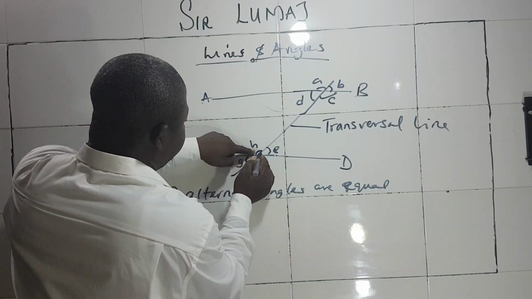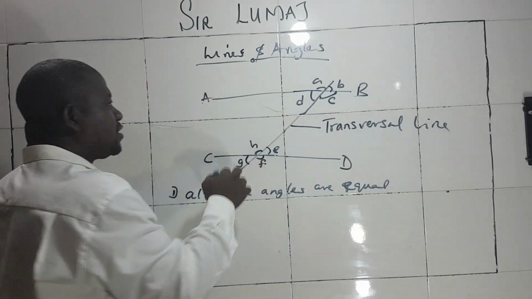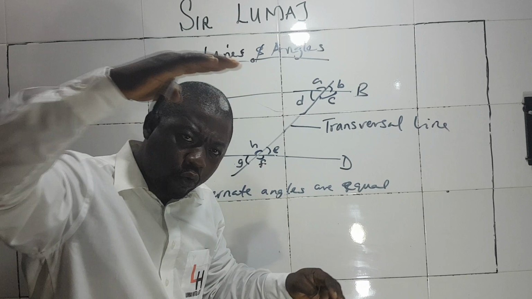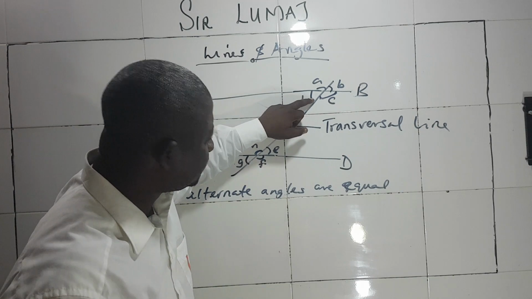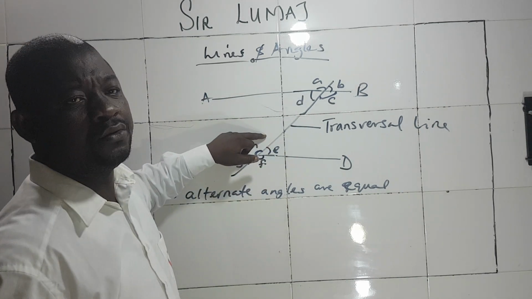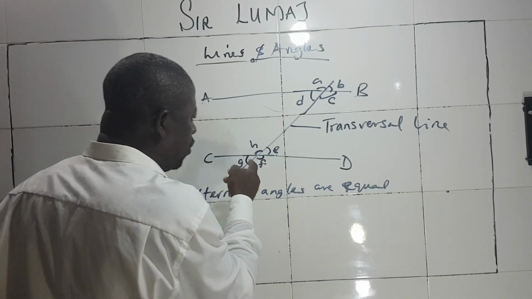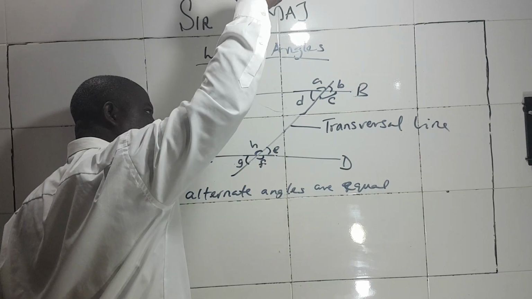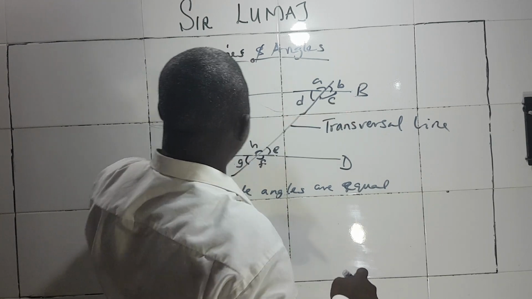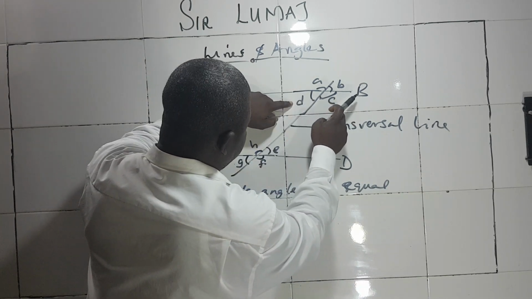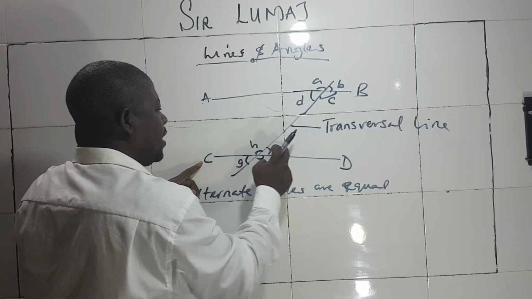Let me now put it in that form. This is your hand. And so what are alternate angles? Alternate angles are the angles below the top line and above the down line. I repeat, alternate angles are angles formed below the top line and above the down line. Below the top line, which is AB, we have angles D and C. Above the down line, CD, we have H and E.